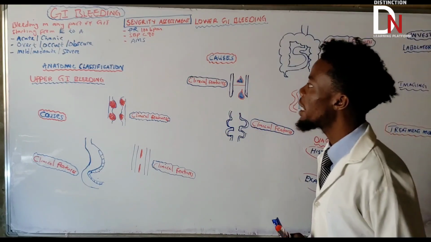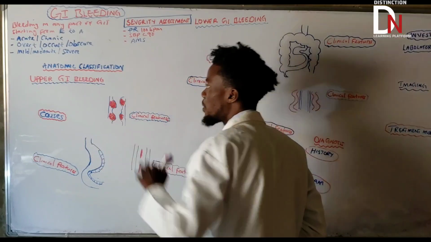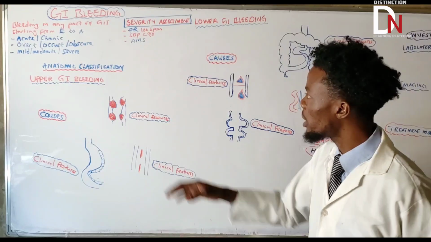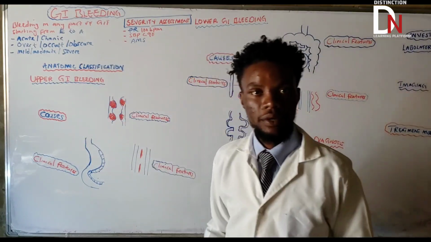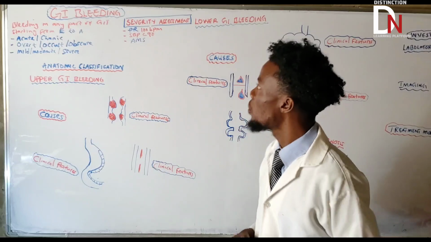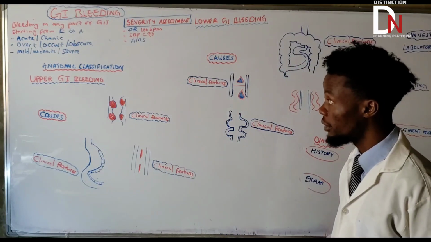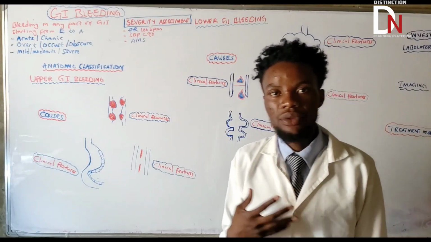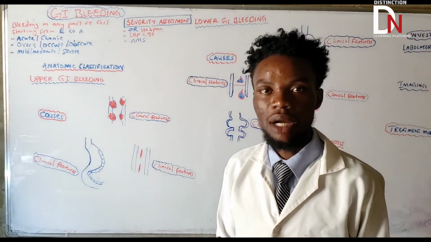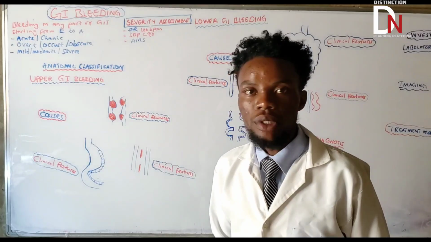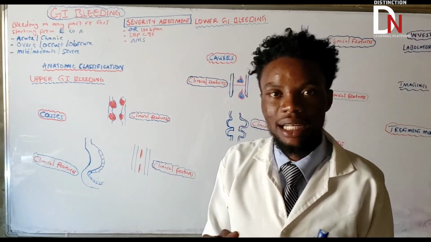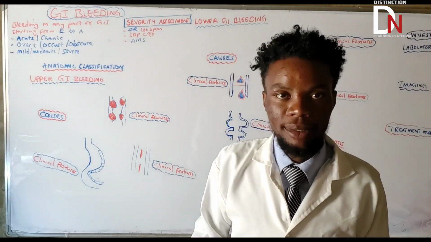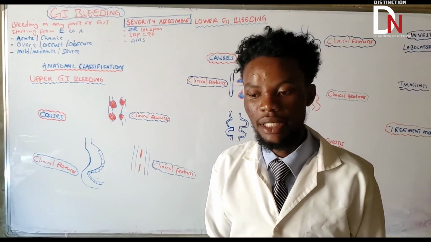Then let's go to another important topic, something that they like asking: anatomic classification. Anatomic classification is one of the important classes when it comes to GI bleeding. So the question you can ask is: how can you classify GI bleeding according to anatomic classification? Because if you use anatomic, basically you are going to use a certain anatomic structure that's going to separate the two types of GI bleeding. What is that structure that they use?